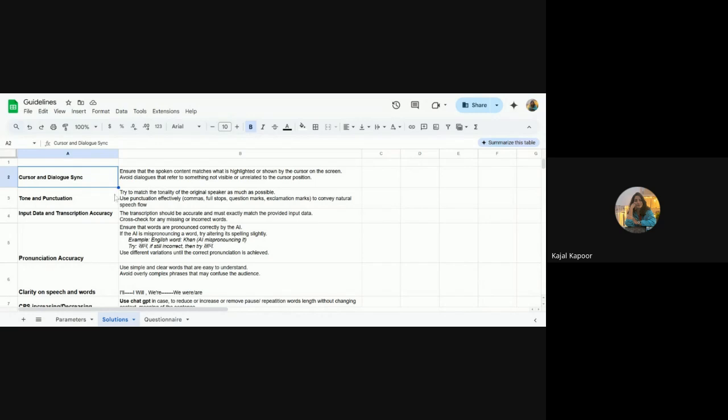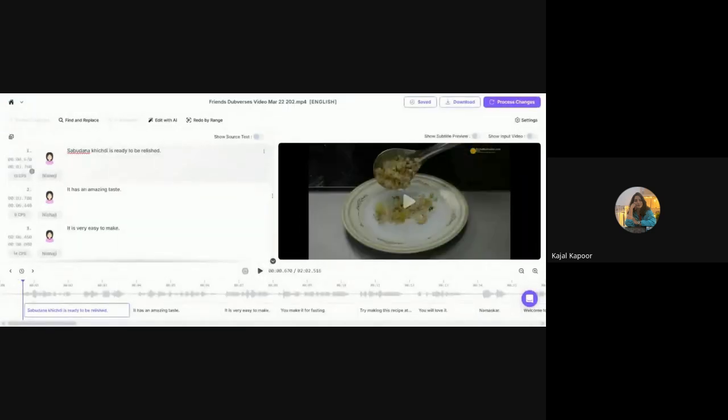Then the punctuation marks, we can use different punctuation marks. I will show you through the video. So this is a video, and this is how we can edit on it. This is the video whose source language is Hindi and we are dubbing it into English, correct? So whenever we are starting the edit part, what we need to do first is to listen to the source input for 10 seconds. It will make our work easy.